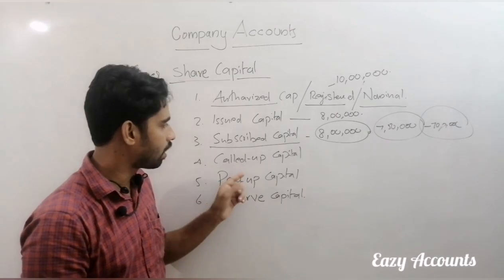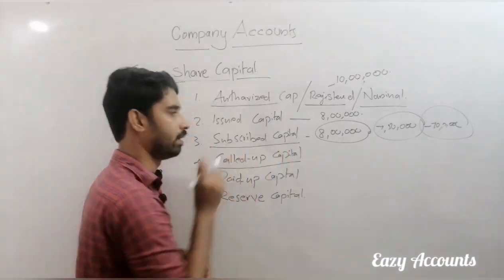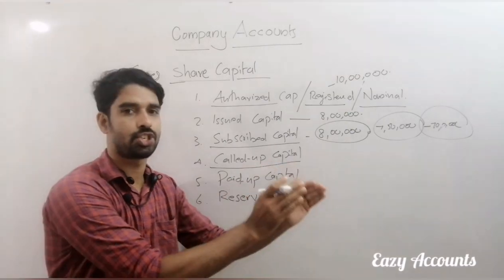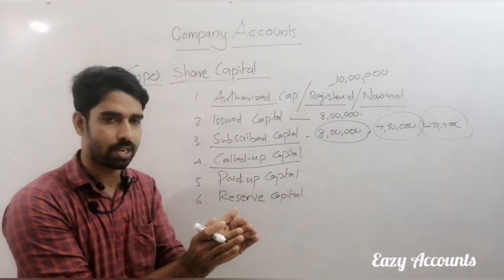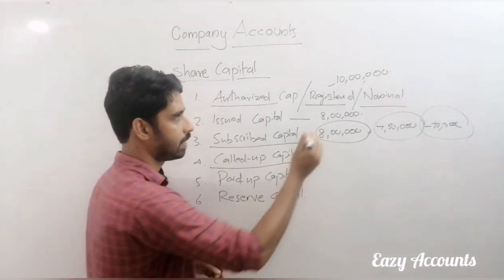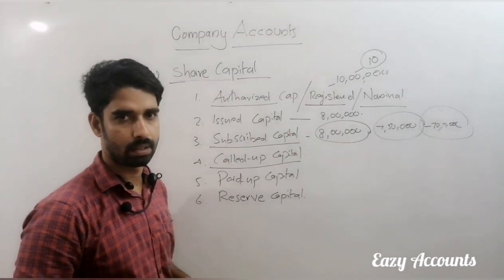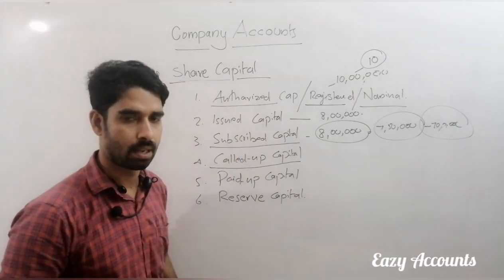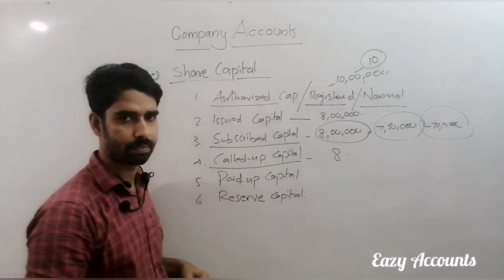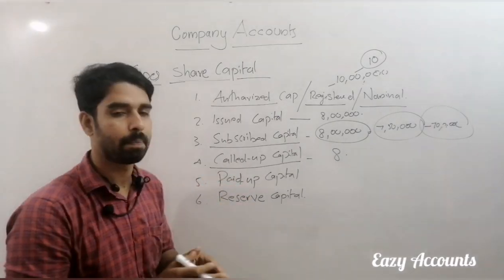The next one, called up capital and paid up capital. Called up capital means the company demands payment of the share value, and the portion they demanded will be called up capital. For example, this company's share face value is 10 rupees. The company decided the face value is 10 rupees. But the firm is asking to pay now only 8 rupees. So what amount they called, that amount is called up capital.